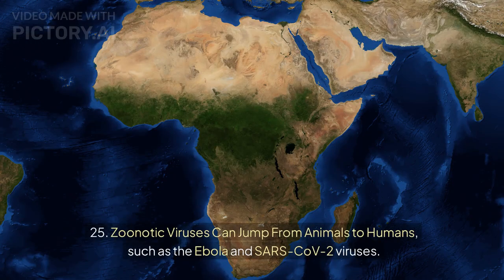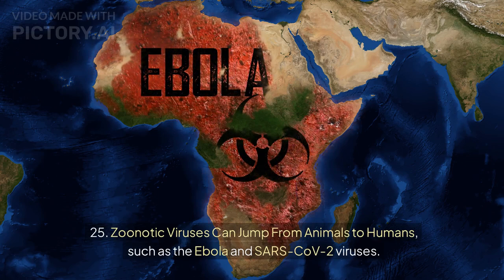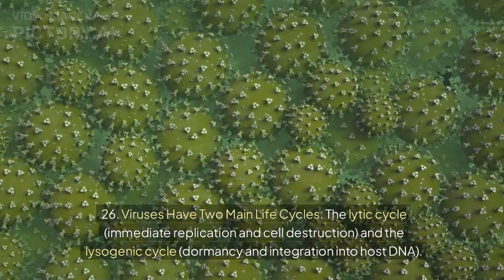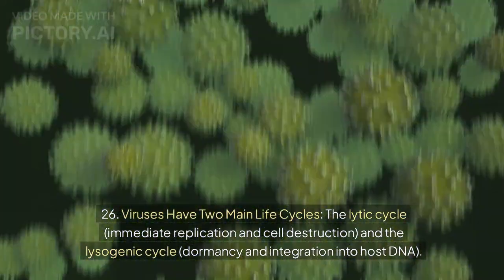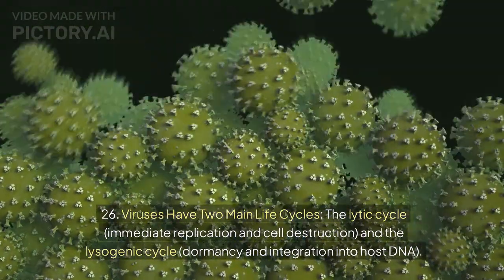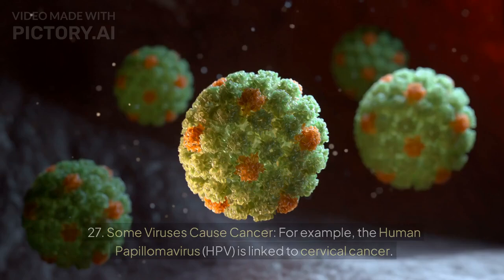25. Zoonotic viruses can jump from animals to humans, such as the Ebola and SARS-CoV-2 viruses. 26. Viruses have two main life cycles: the lytic cycle, immediate replication and cell destruction, and the lysogenic cycle, dormancy and integration into host DNA.